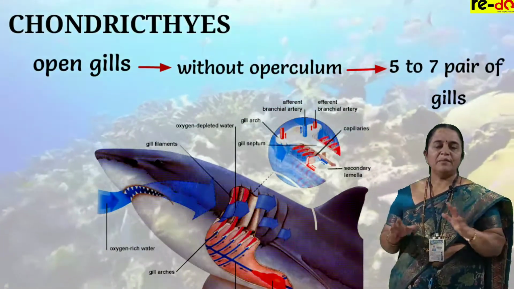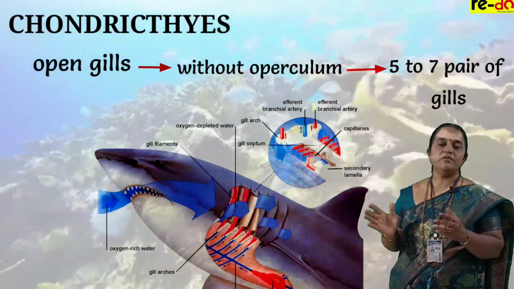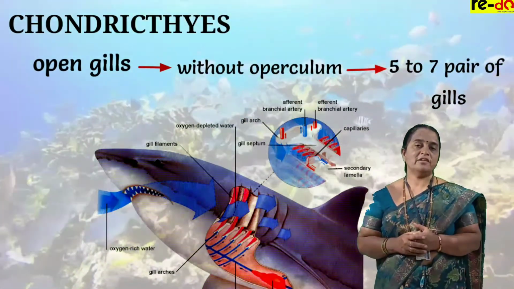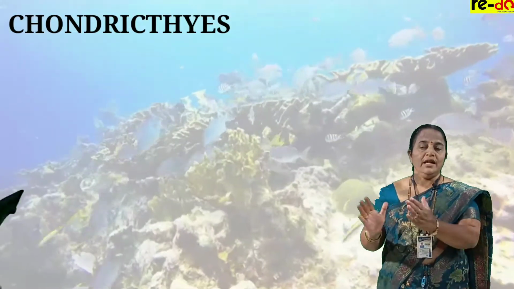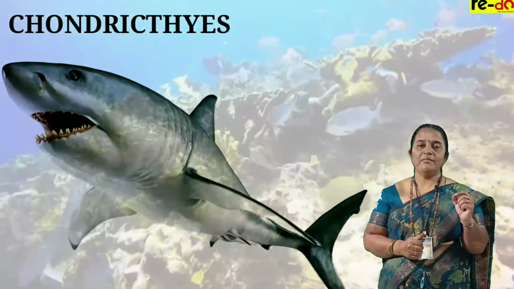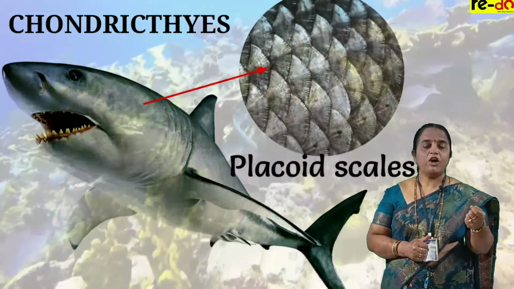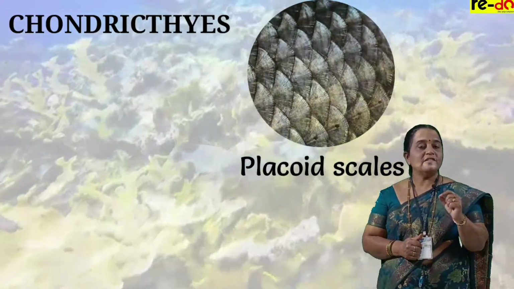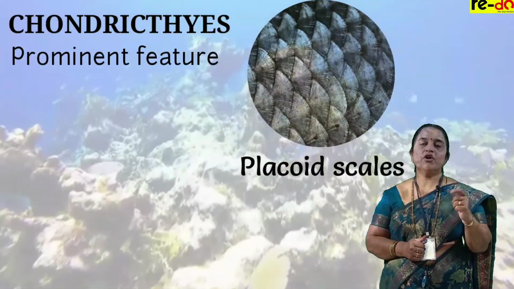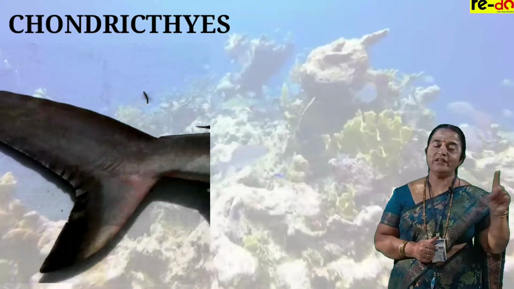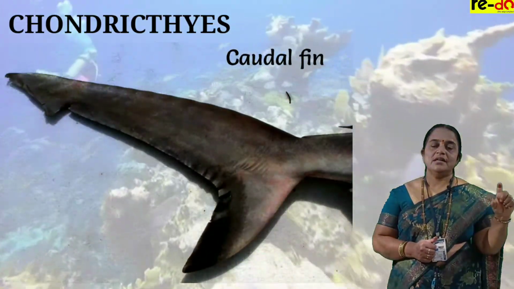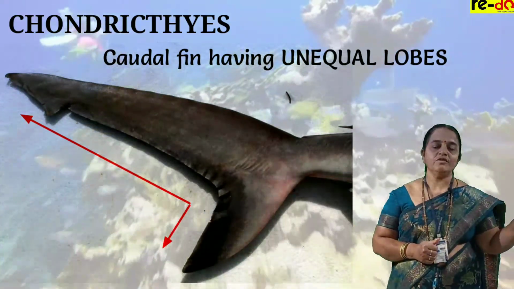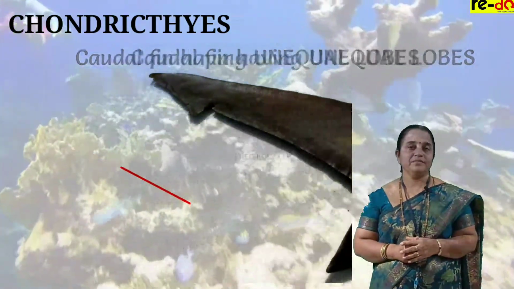Minimum 5 pairs, maximum 7 pairs. So 5 to 7 pairs of open gills are present on the head region along the lateral side for respiration. The entire body is covered by skin with placoid scales. These are microscopic scales. Placoid scales are the prominent feature of Chondrichthyes. If you see the tail region, the caudal fin does not have equal lobes. It is unequal.